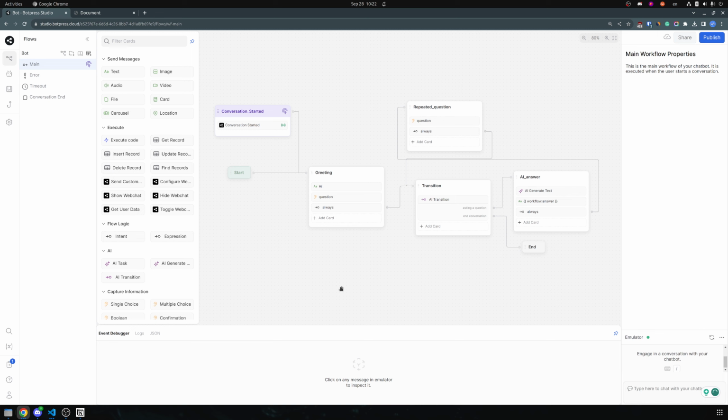The other annoying case is when the conversation ends and suddenly a customer decides to ask something again. And instead of giving an answer, the chatbot will say, hi, what's your question? So this doesn't feel natural. It doesn't feel like a natural conversation flow.